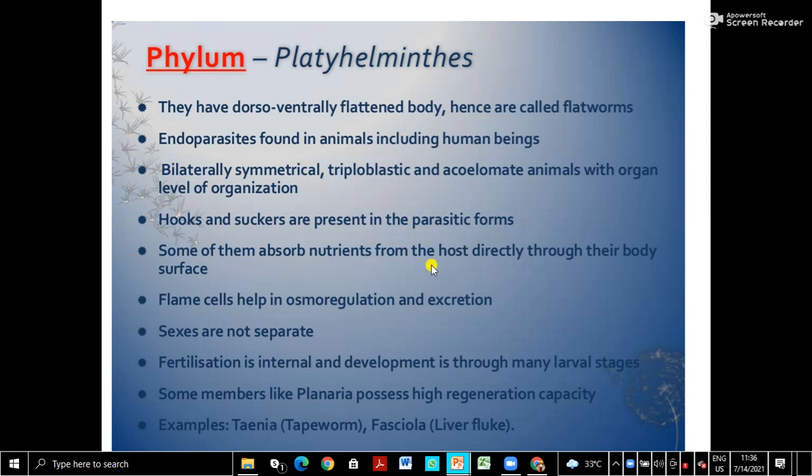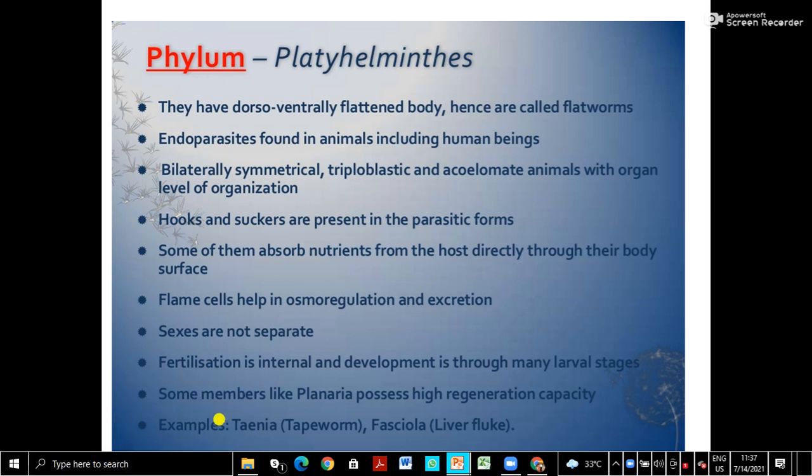Then for excretion and osmoregulation, flame cells help. Like in class 10 we have learned we have kidneys for osmoregulation and excretion. So they don't have any kidney, they are very primitive, but still this excretory structure is developed first in them, that is flame cells. Okay. Then they are hermaphrodites, that is, they don't show sexual dimorphism. Sexes are not separate, which means they are hermaphrodites or bisexual.